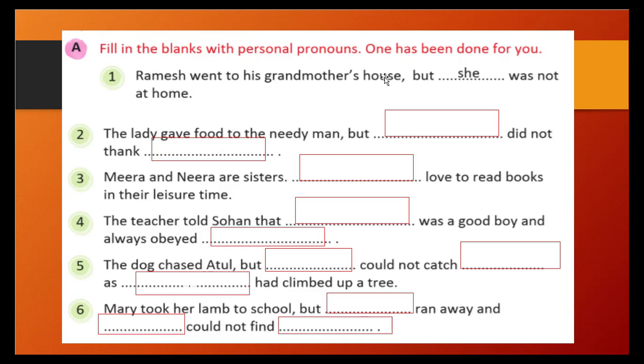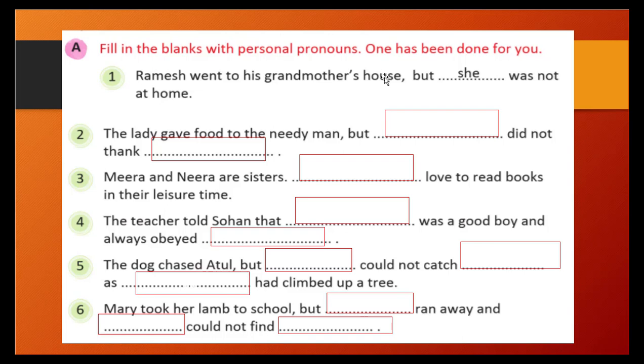Okay, so let's see the second one. The first one is done, that is, "Ramesh went to his grandmother's house, but she was not at home." Who is not at home? That is Ramesh's grandmother. So grandmother is a feminine gender. What will we use in the place of grandmother? See, we will not write grandmother. We need to use pronouns. So what indicates the feminine gender? That is she. So it is written, she was not at home.